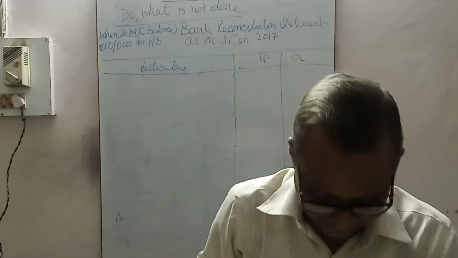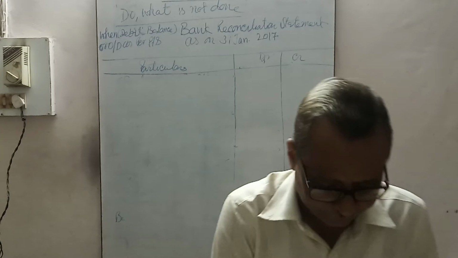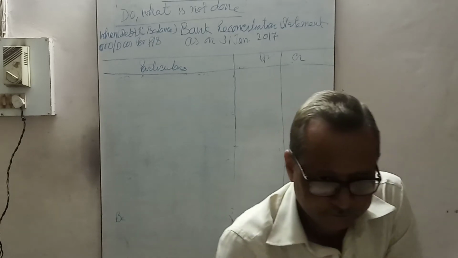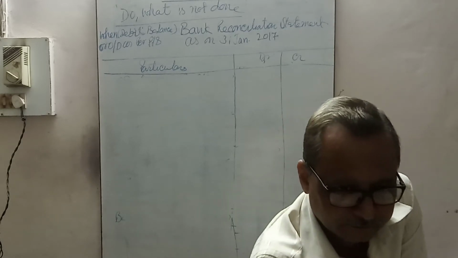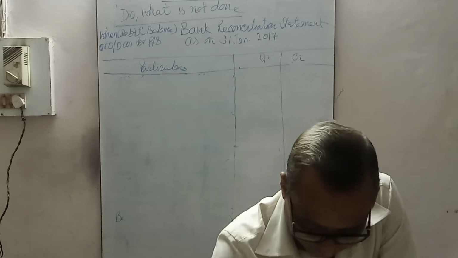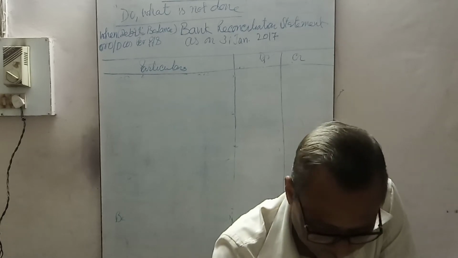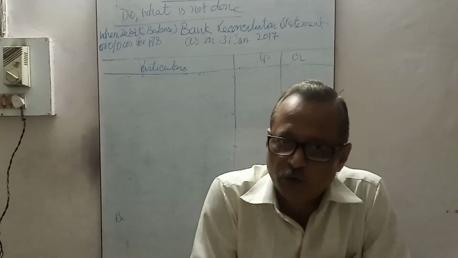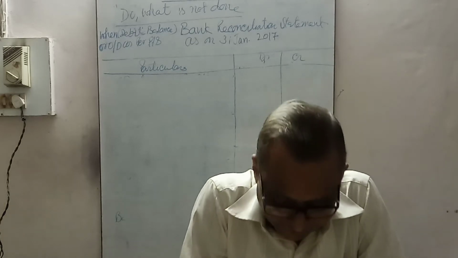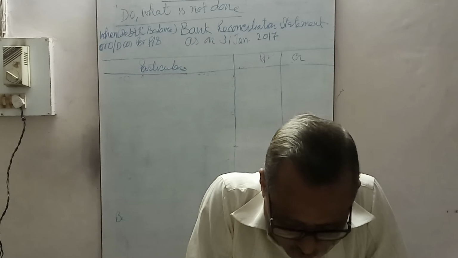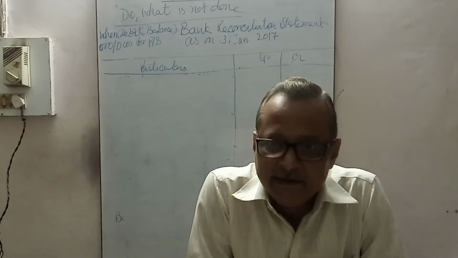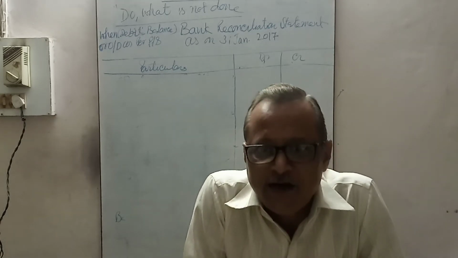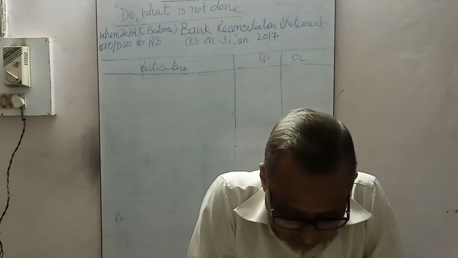Now see, let's read this question. When debit balance overdraft as per passbook is given. Question number 11, page number 11.37.